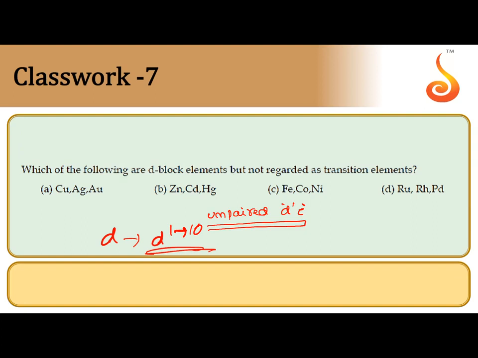The last group of the d block, 12th group, zinc, cadmium, mercury, in those elements n-1 d10 and ns2 configuration, even in their +2 oxidation state, there is no unpaired d electron. That's why zinc, cadmium, mercury belonging to 12th group of the periodic table are d block elements, since the last electron enters into d subshell, but as they are not having unpaired d electron, they are not considered transition elements. So, option is B.